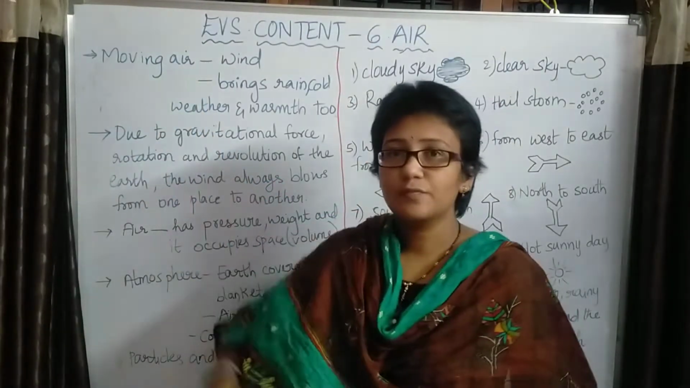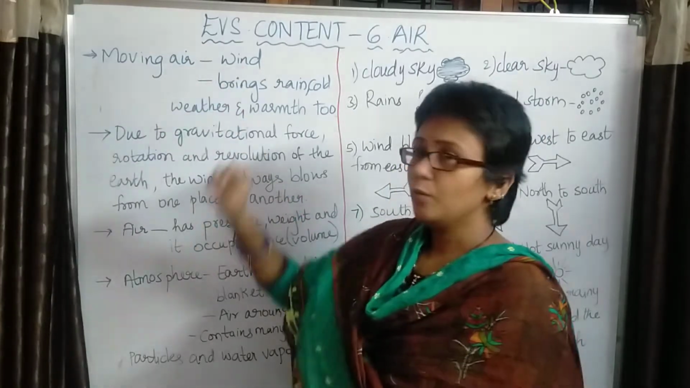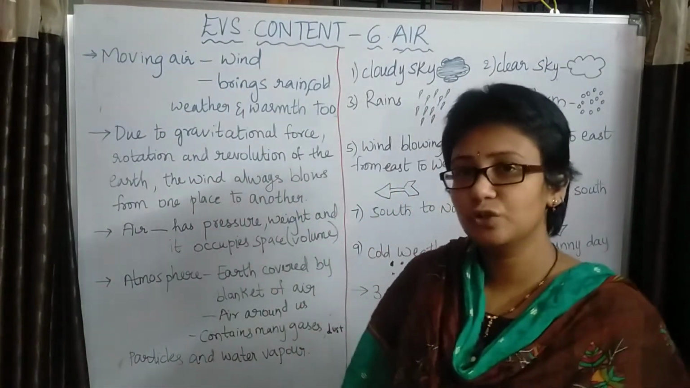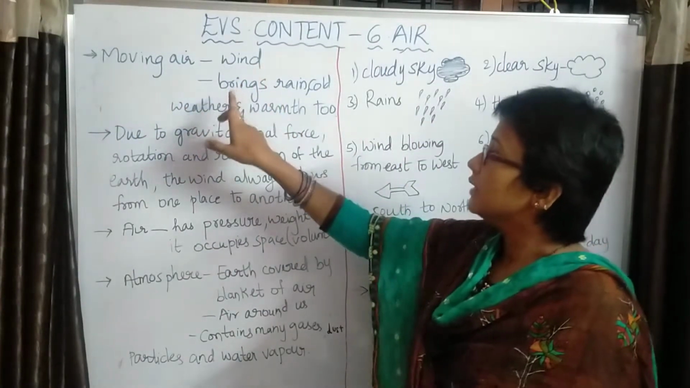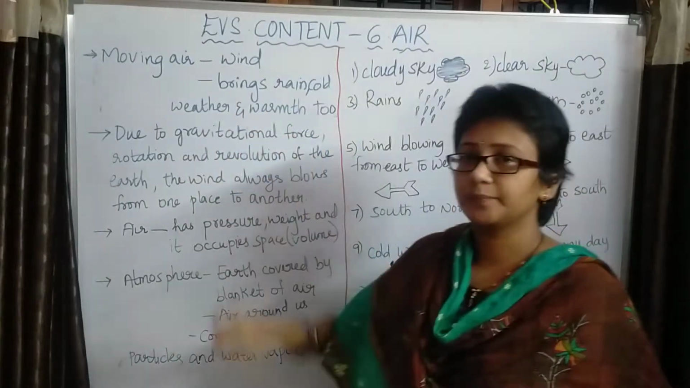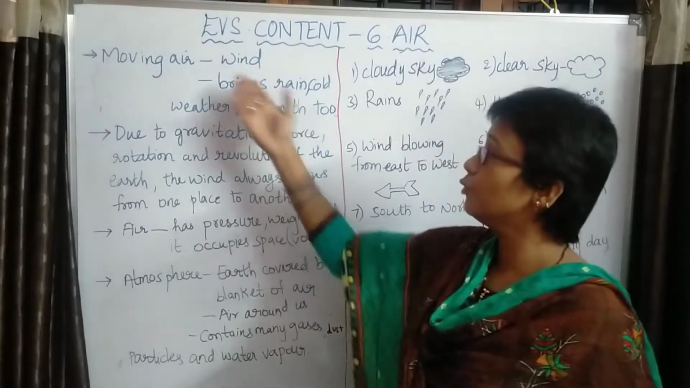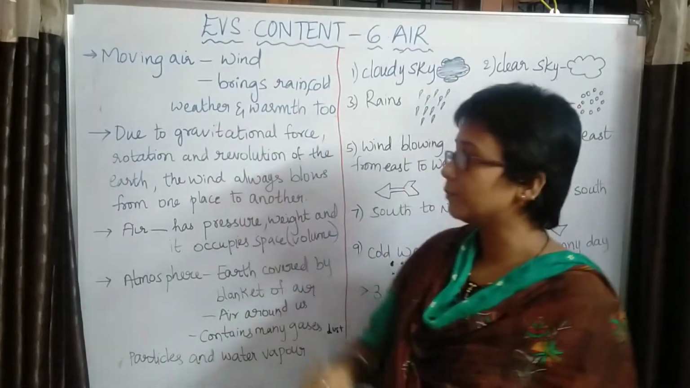So now the 6th content, that is air, as per the TSTET 2022. We are going to discuss a few important points for the exam. Moving air is called wind. So what is the simple definition of wind? Moving air. So what does this wind do? This wind will bring rain, cold weather and warmth.